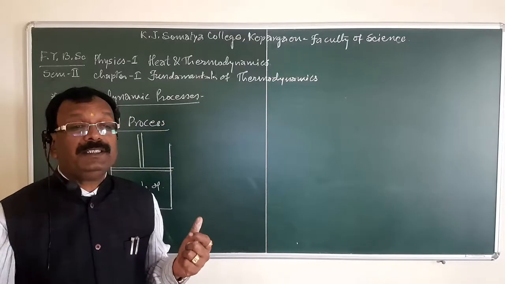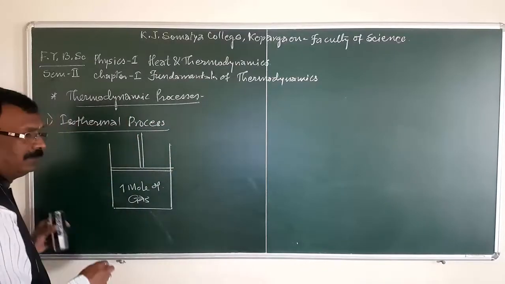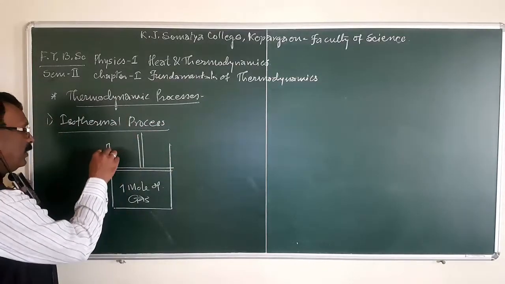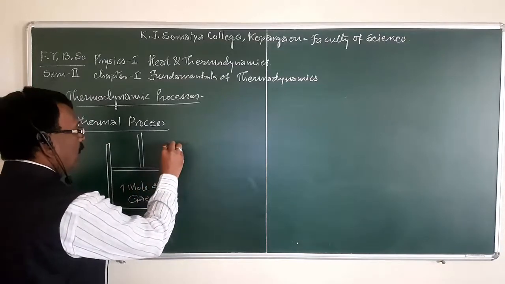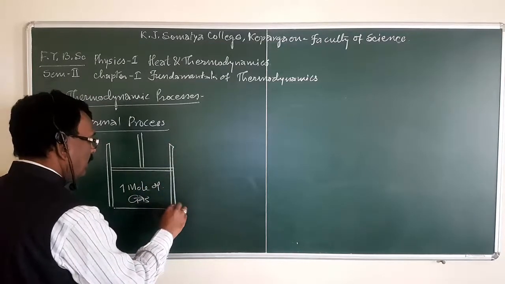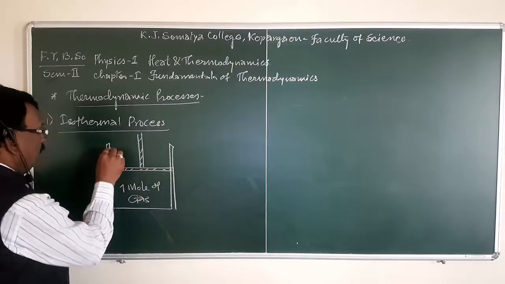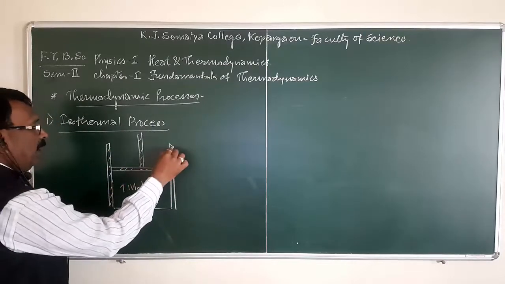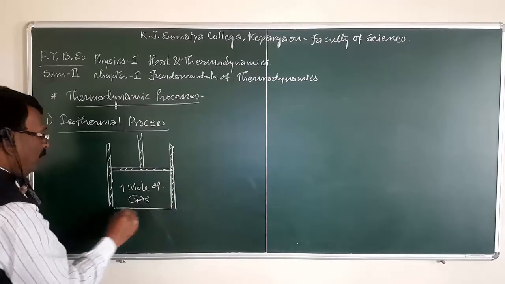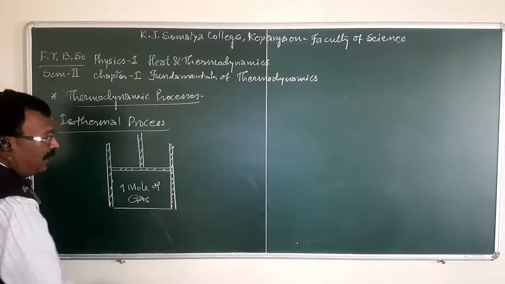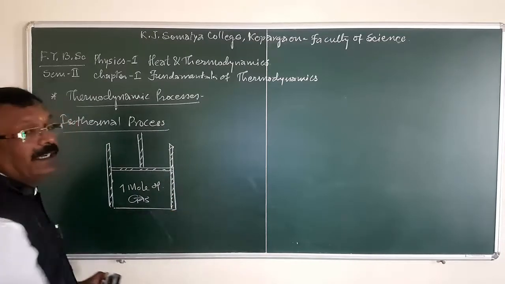Now here, the system is perfectly conducting, meaning suppose the side walls and the material of the piston are insulating or non-conducting material, while the base of the system is perfectly conducting material.